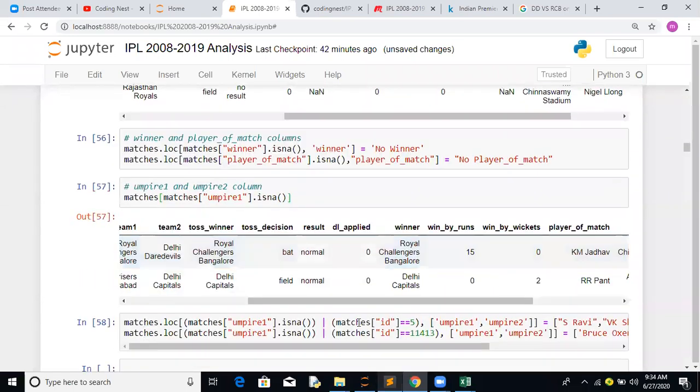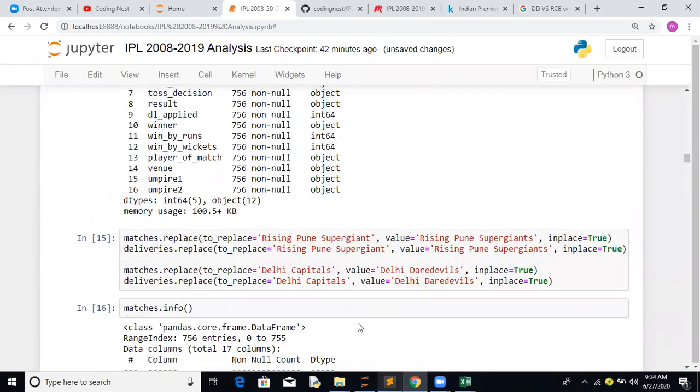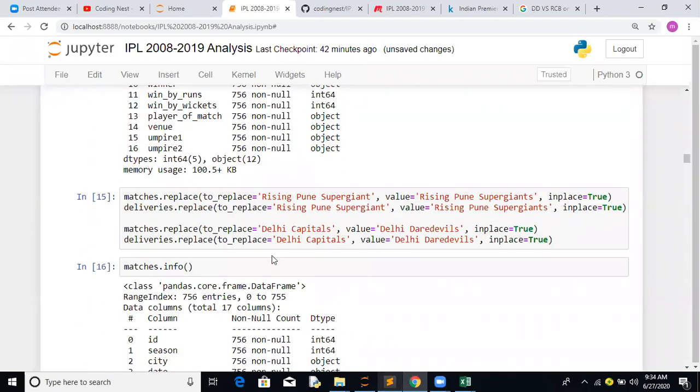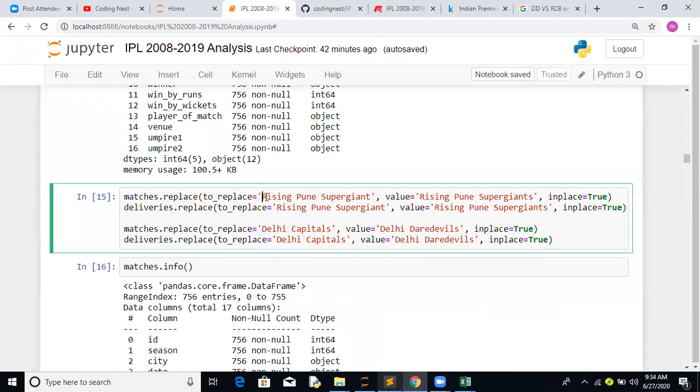Now, coming to the next part, which I noticed lately: sometimes across two seasons they have mentioned the name as Rising Pune Supergiant, and sometimes as Supergiants. So to make everything in sync, wherever we got Rising Pune Supergiant, we have replaced it with Super Giants.